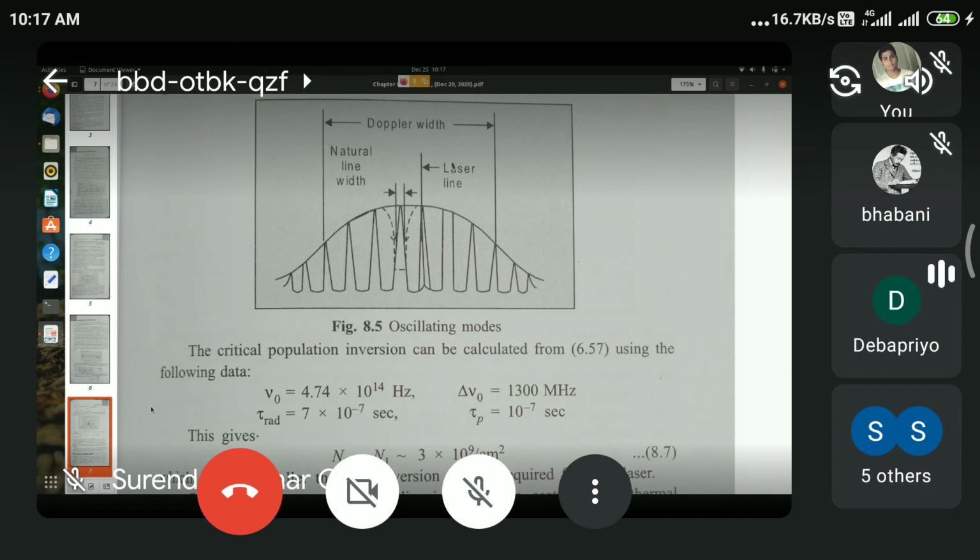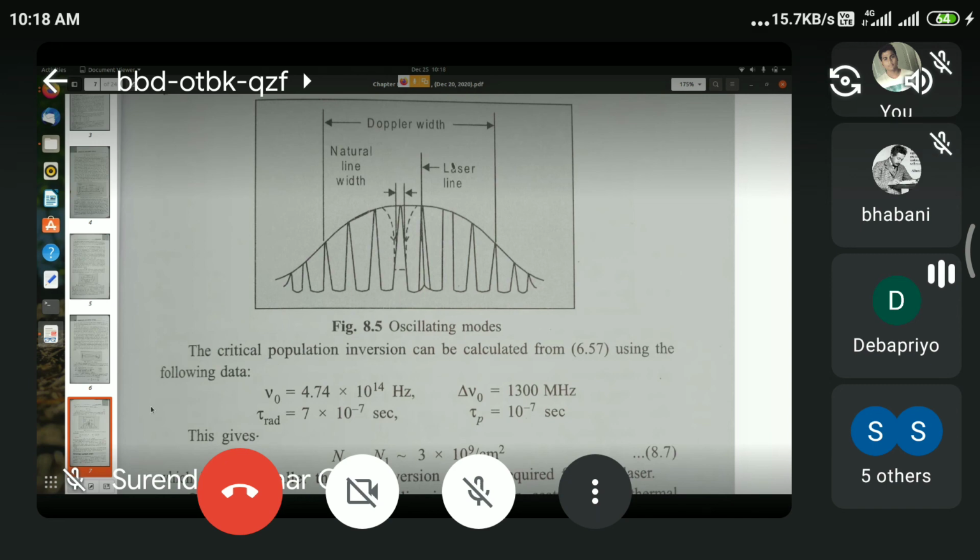Now, because the central 1 or 2 spikes out of the 8 or 9 spikes shown in figure 8.5 have the largest values of g omega, laser radiation corresponding to these wavelengths will most readily and likely be produced, because the population difference required for sustained lasing action for this particular frequency or pair of frequencies is least.